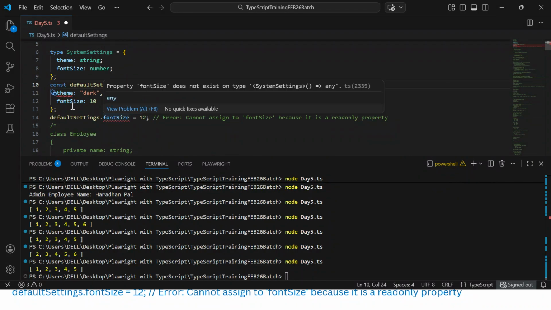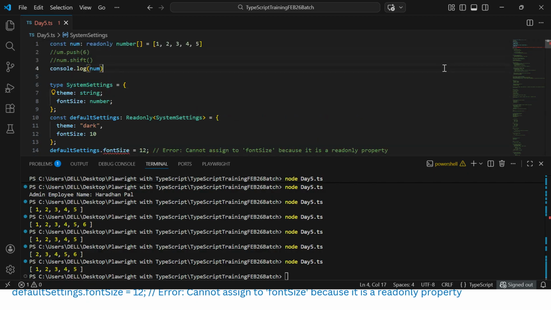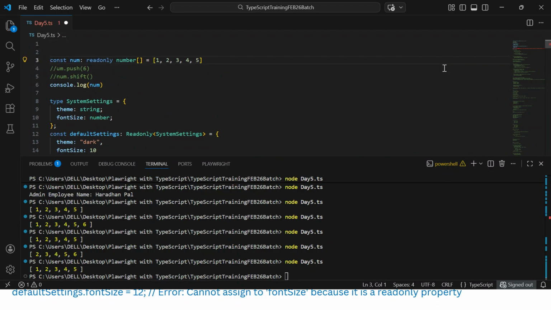Themes might be possible to add, but whenever you are using read only, you cannot redefine it. It will be throwing the error. So this is the way read only helps the user not to change any value, or to make it static or immutable. This is the concept of read only.